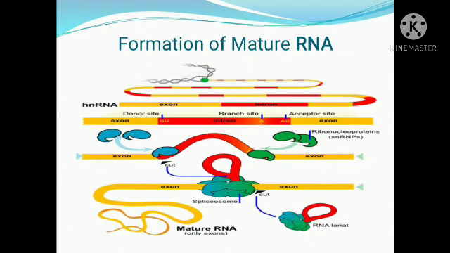Yes, this mature RNA is formed, and it has the ability to pass from the nucleus through the nuclear pore. It passes from the nucleus to the cytoplasm of the cell. So transcription is completed within the nucleus, and the next stage happens within the cytoplasm. Hope you understood what splicing is.